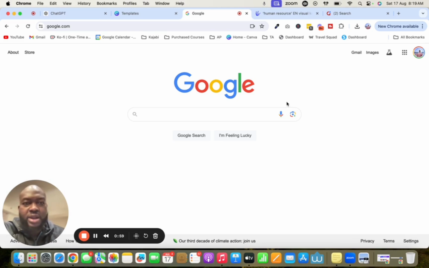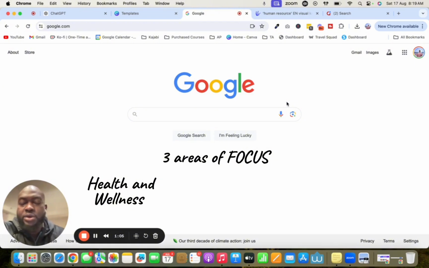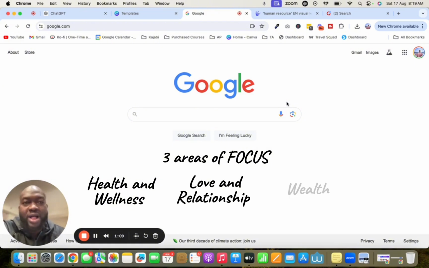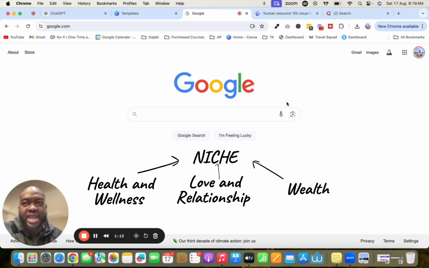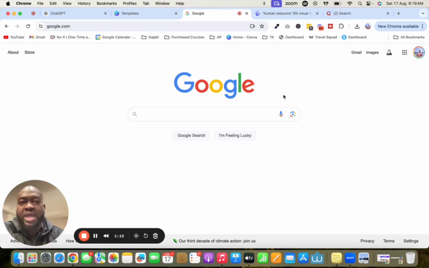Now, when you're in the online space, there's pretty much 3 areas of focus that you could go into: the health and wellness focus, the love and relationship focus, or the wealth focus. All right. That is what is called your niche. Every avenue that you go into is going to fall underneath one of those buckets or umbrellas.